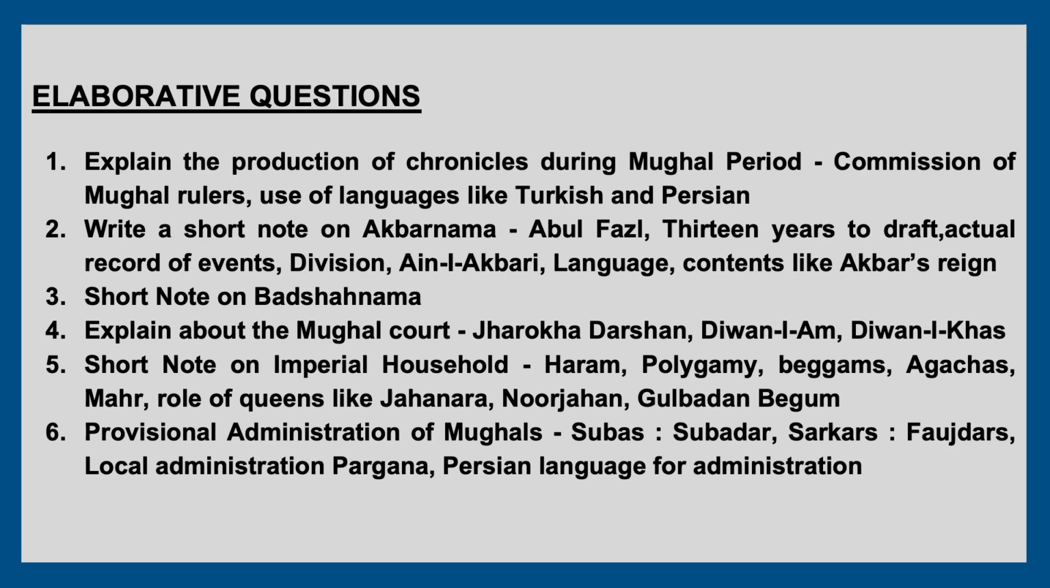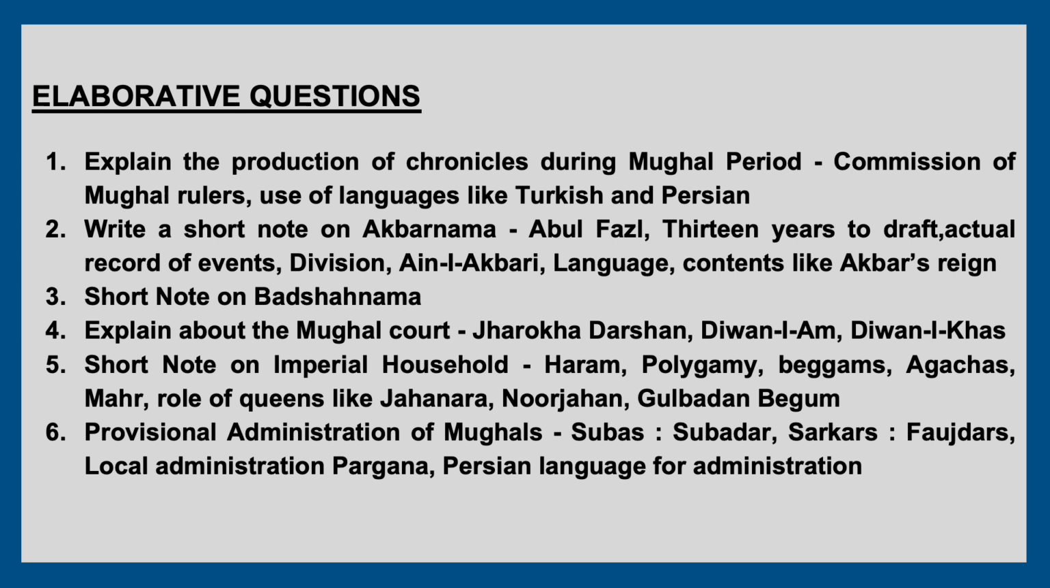Now it's the final part of this chapter, that is the elaborative questions. The first one is: explain the production of chronicles during the Mughal period. In this you have to focus on points like the commission of Mughal rulers for the production of chronicles, then the use of languages like Turkish and Persian. In this you have to mention the shift from Turkish to the Persian language.